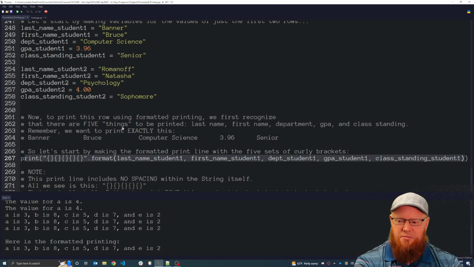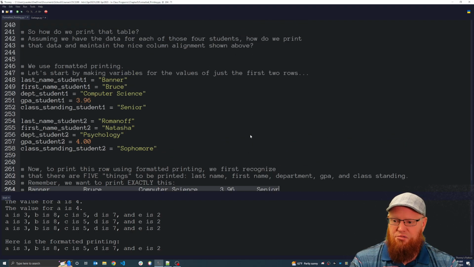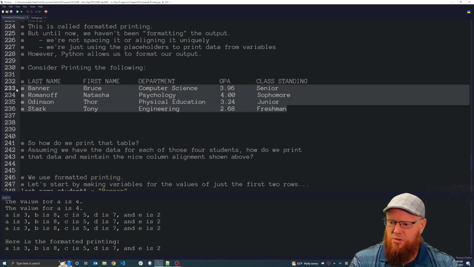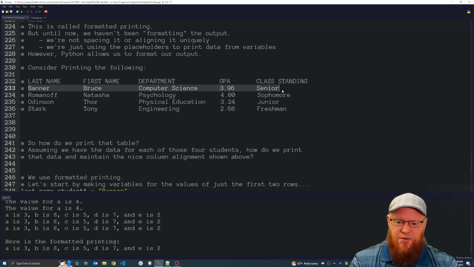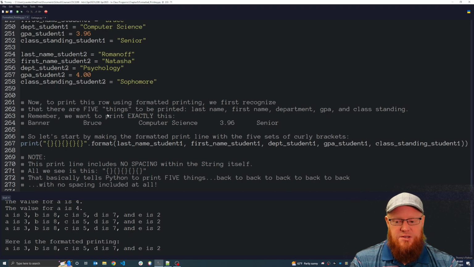Let's make sense of that, because in order to use formatted printing, the first step is to realize what we want to print. Here's this line of output that we wanted to print, the table with the data in it. We want to print this first line. And we want it to be spaced nicely, but baby steps. First, let's print it, then let's space it. If you want to print that first line, the first question you have to ask yourself is, how many things are being printed in that line? Well, we have a last name, a first name, a major, a GPA, a class standing. That's 5 things that we need to print.